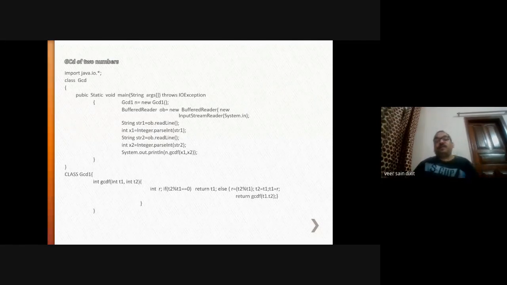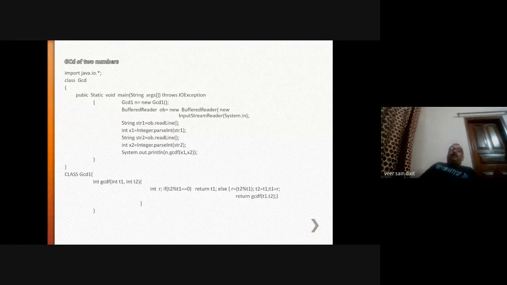I told you that in Java, whenever you are calling any function, and in Python also, whenever I defined functions, there are two ways you can pass values to a function: call by value and call by reference. Here also, whenever you are passing simple values to the function as an argument, you will always use the call by value technique.